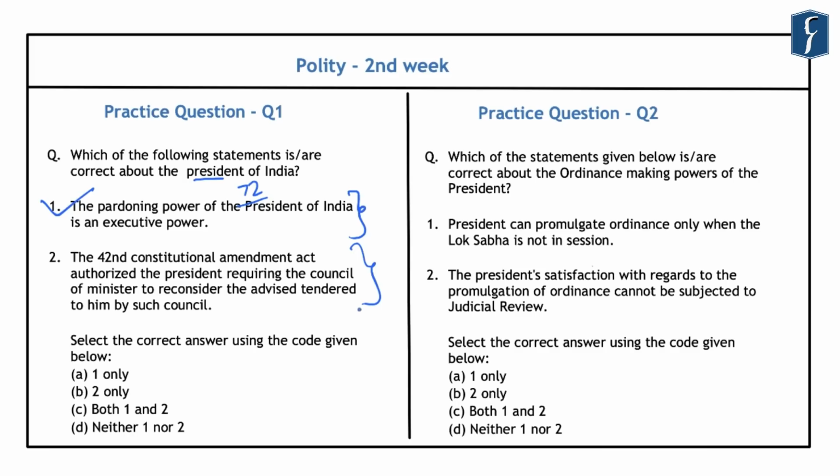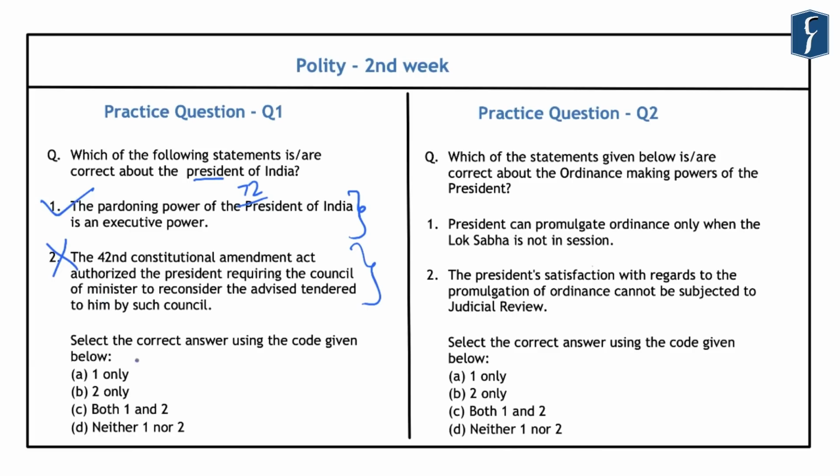However, the 44th Constitutional Amendment Act of 1978 authorized the President to require the Council of Ministers to reconsider such advice either generally or otherwise. So, this means that this power for the reconsideration of the advice tendered by the Council of Ministers to the President was not provided by the 42nd Constitutional Amendment Act and it was provided by the 44th Constitutional Amendment Act.